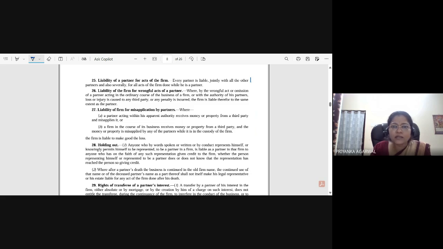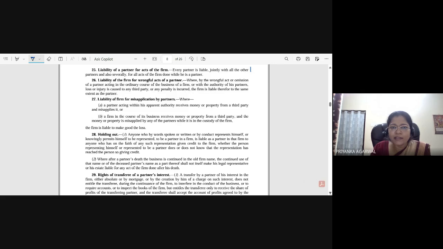So it is basically that a partner acting within his apparent authority receives money or property from a third party. The important word here is apparent authority. He has the authority to receive that amount, and he misapplies it. Or the firm receives money in the course of business from a third party, and any of the partners misapplies it. The firm is liable to make good the loss.